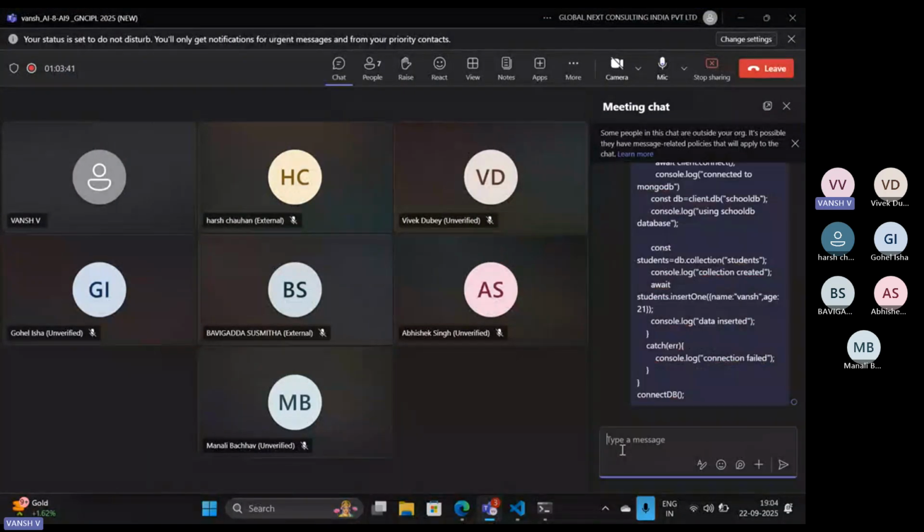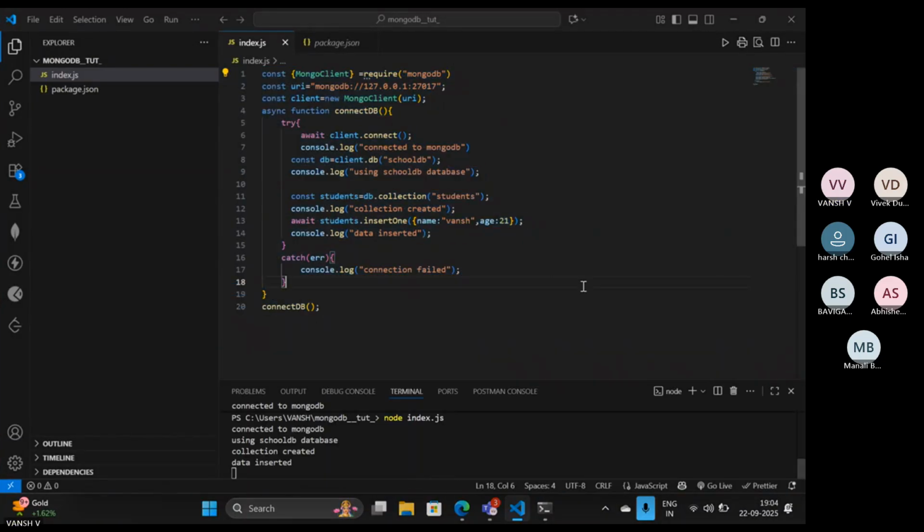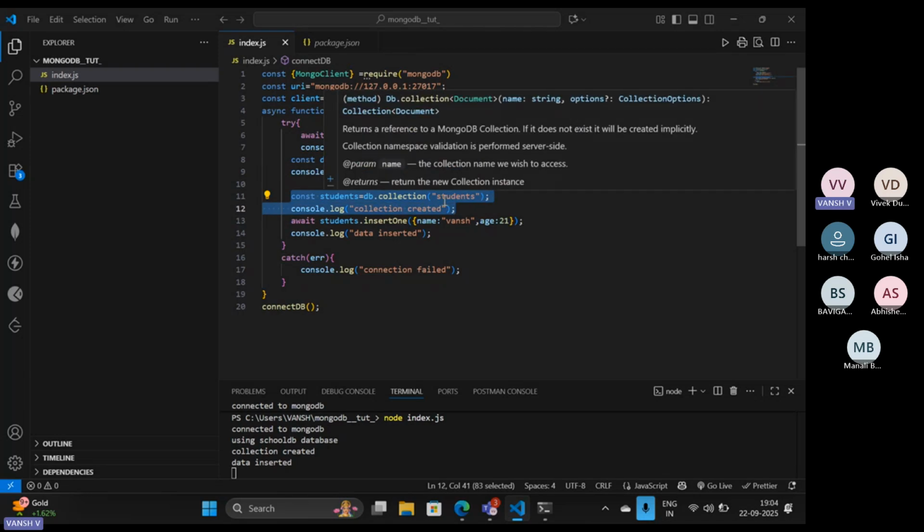See, this is the code. What is happening over here? Just try to understand it. First of all, we are connecting to our MongoDB server. I guess it is clear to you. Now, in this bit of code, we are creating a database named SchoolDB. After that, in that SchoolDB database, we are going to create a collection